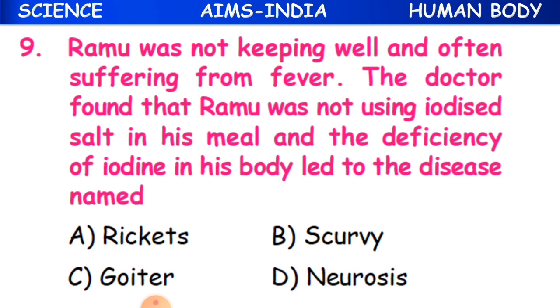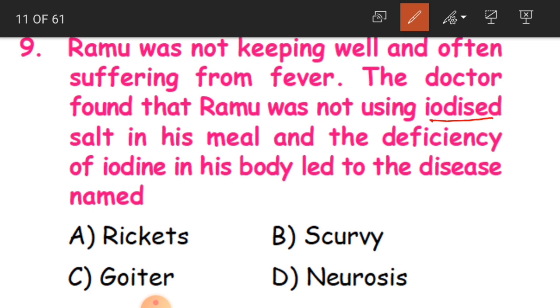Ramu was not keeping well and often suffering from fever. The doctor found that Ramu was not using iodized salt in his meal, and the deficiency of iodine in his body led to the disease named. See, children, Ramu was not keeping well. He was sick and he was frequently suffering with fever. And what did the doctors find out?